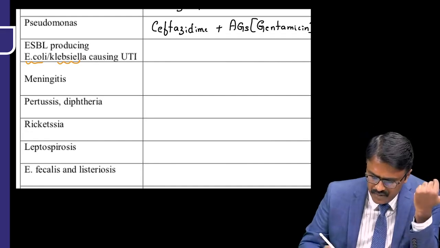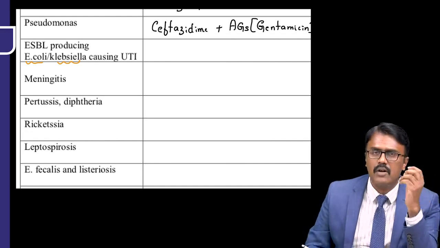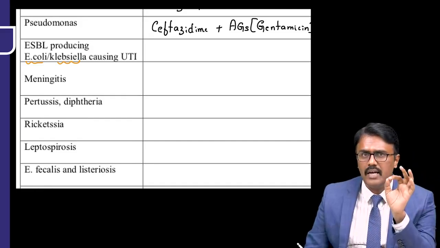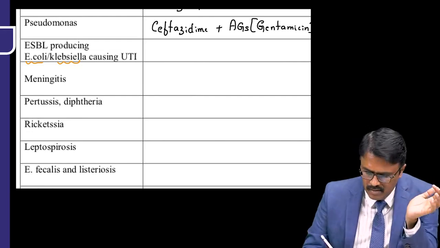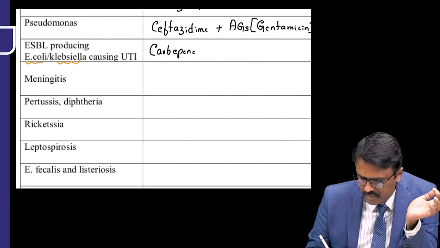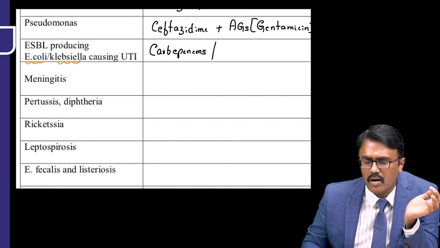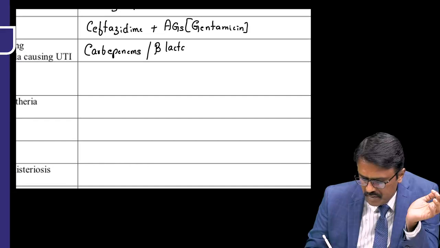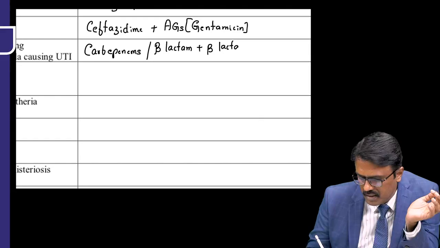So for them, the drug of choice, ESBL stands for extended spectrum beta-lactamase, is carbapenems. If carbapenems are not there in the options, search for a combination of beta-lactam plus beta-lactamase inhibitors.